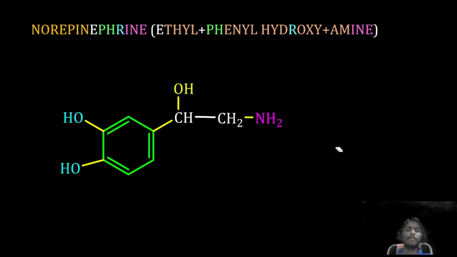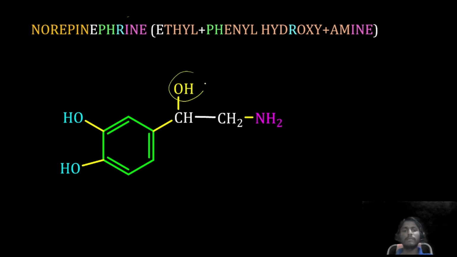Next, norepinephrine. Epinephrine has a methyl group on the amine group, but norepinephrine does not contain the methyl group, hence we call it nor radical. AP: the same ethyl group is there, phenyl group, hydroxy group, and amine group.